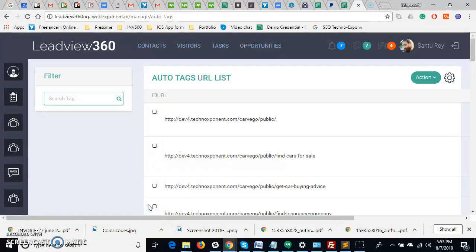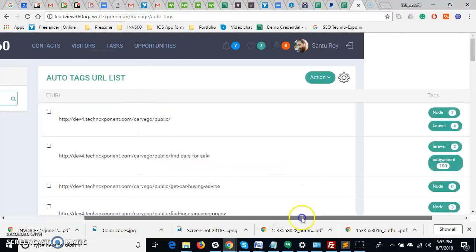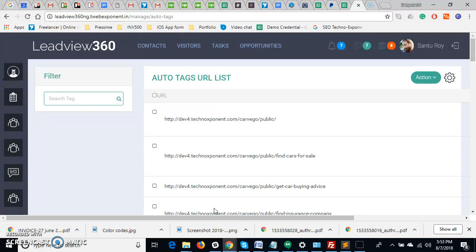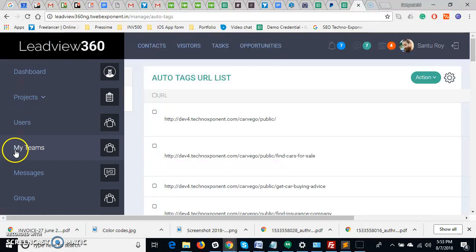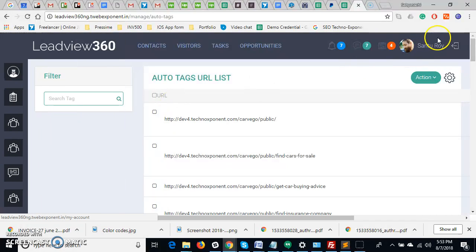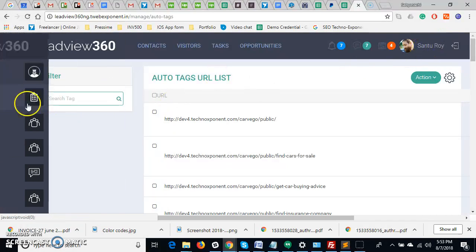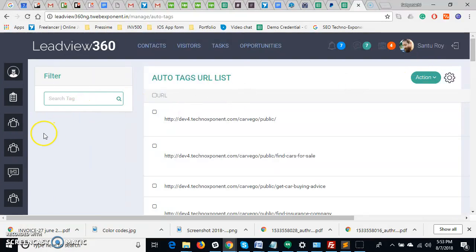If you see here, the design is a little bit broken in the auto tag list, but that is all that is happening. Shantu is working on that part, but except for that I can show you everything. So I logged in with two credentials. One is this one. I will be giving it to you in your chat so you can see it.